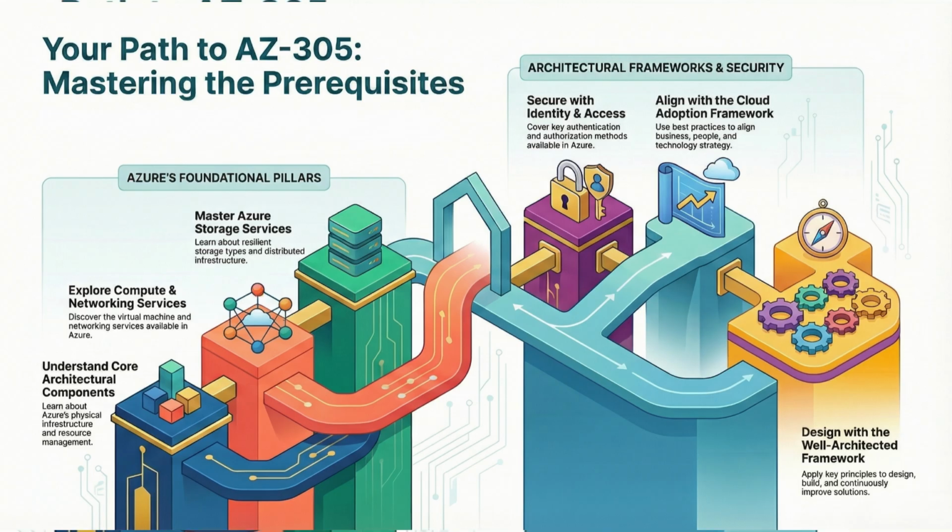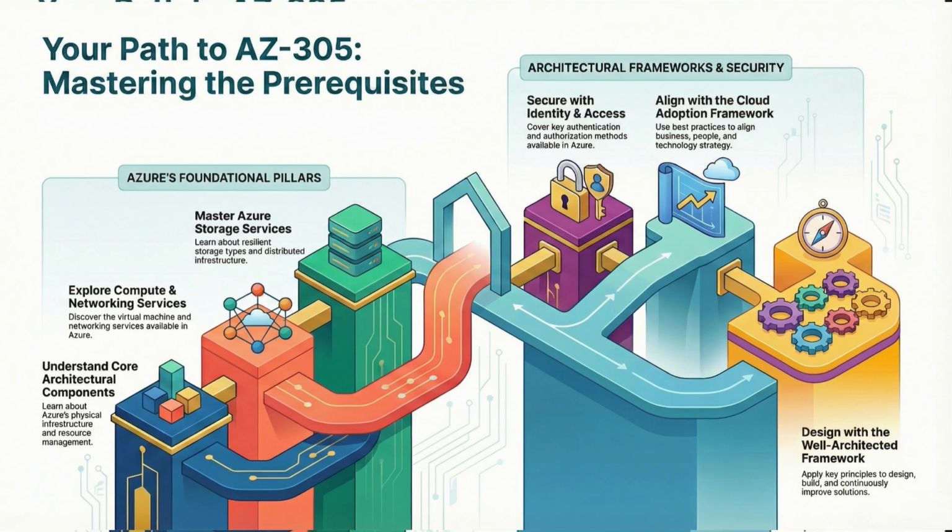So if we can see in this picture, on a broader level, we will be dividing this into two different subsets. The first one is the Azure foundational pillar, which covers understanding the concept of the core architecture components.